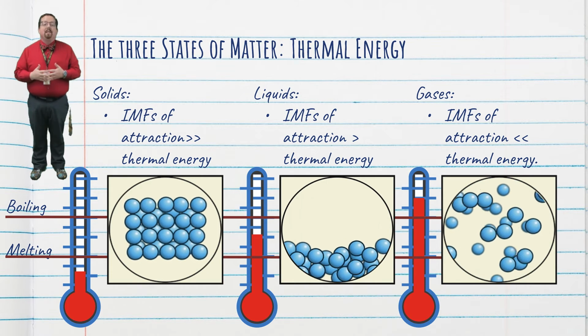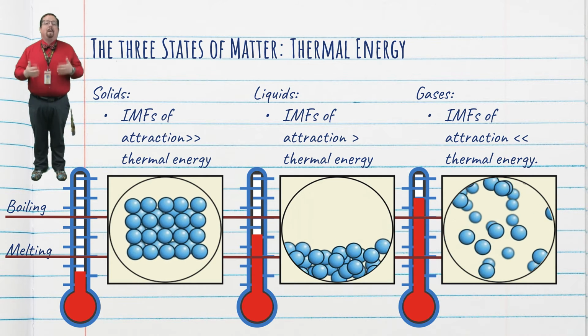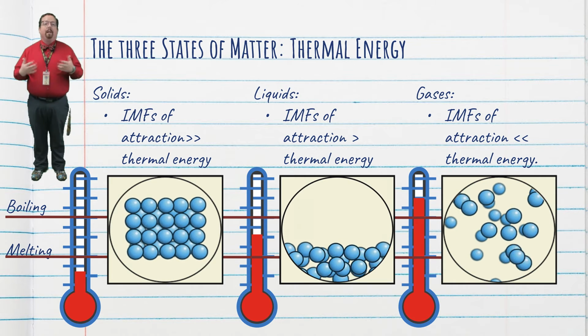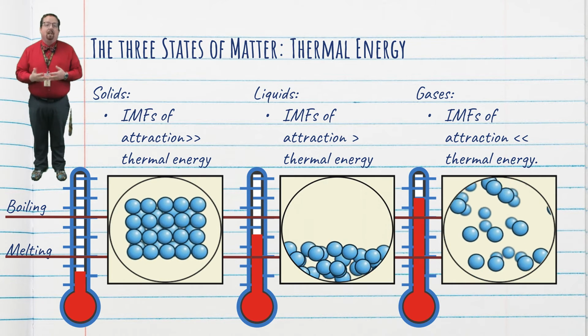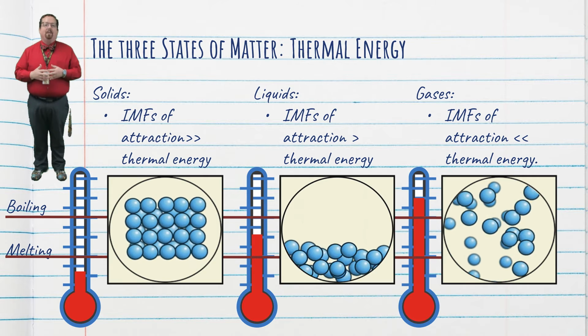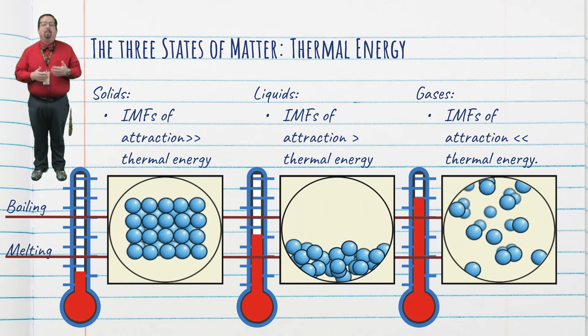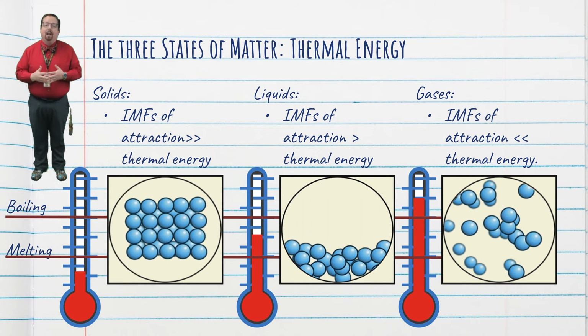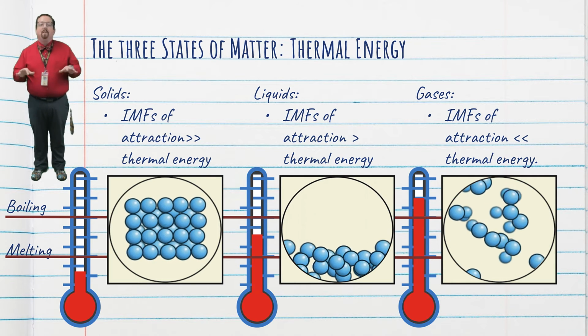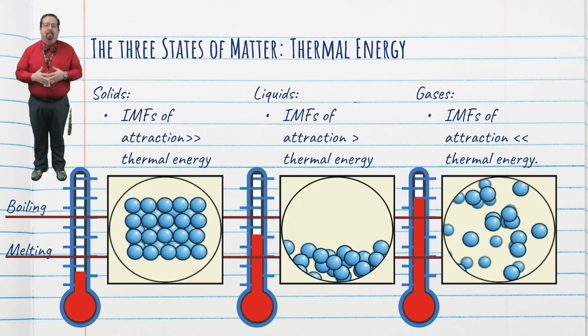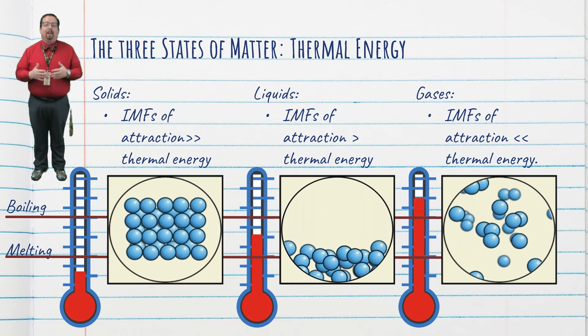That's why the particles of a solid stick together. As we heat up the substance, we have more thermal energy. This gets the thermal energy closer to overcoming those forces of attraction. Once we get past the melting point, those particles still stick together, but now they're able to move away from their fixed positions and slide past each other. This is the point in which we have a liquid.